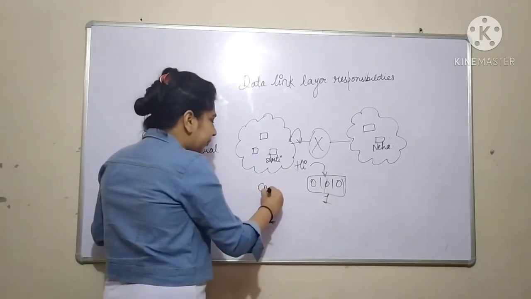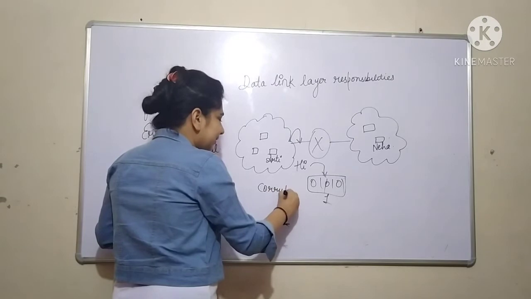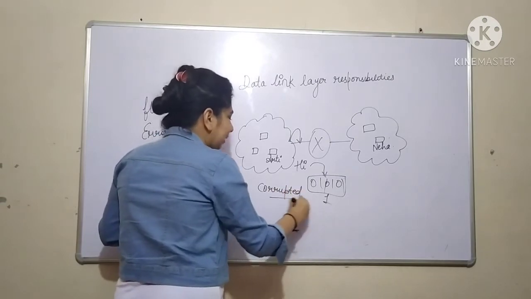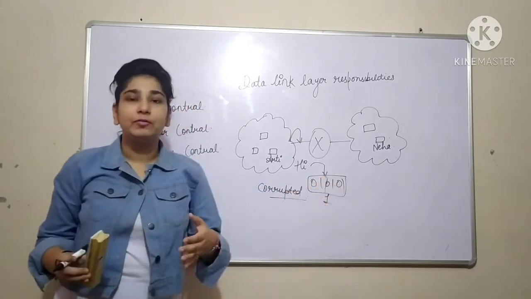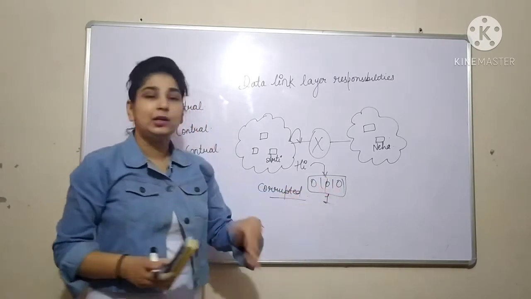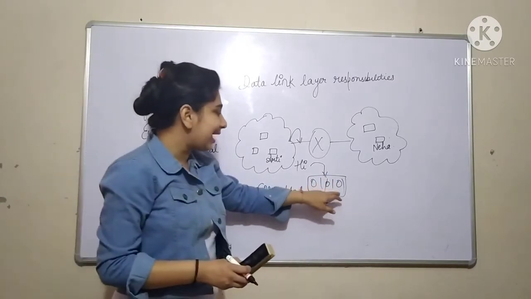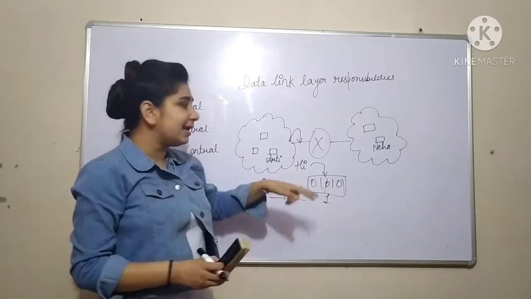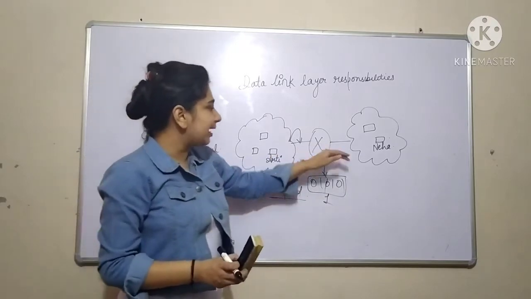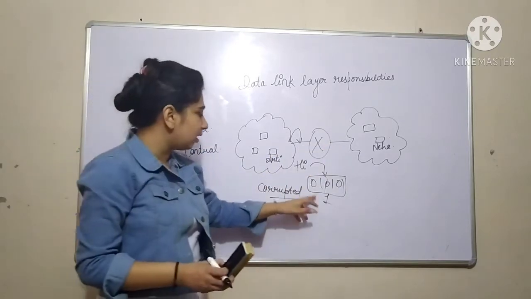If any bit error occurs in your message, we call that packet corrupted, because the original content of that message is actually lost. Your message has now been changed to some other form. Initially you were sending "hi", and on the channel a bit error comes.